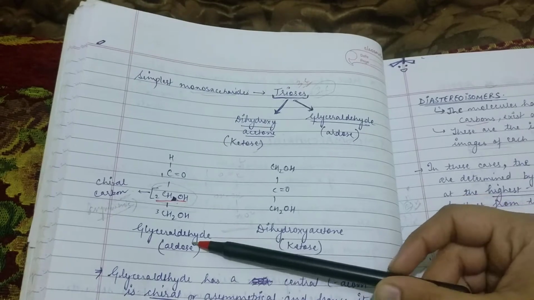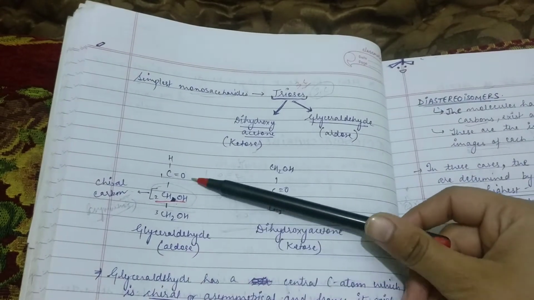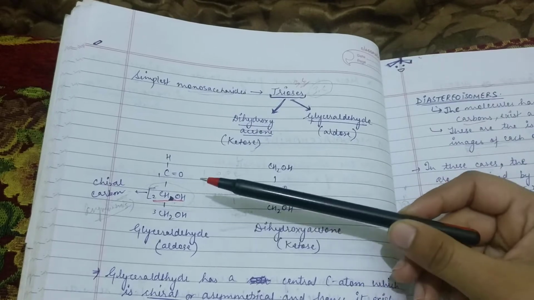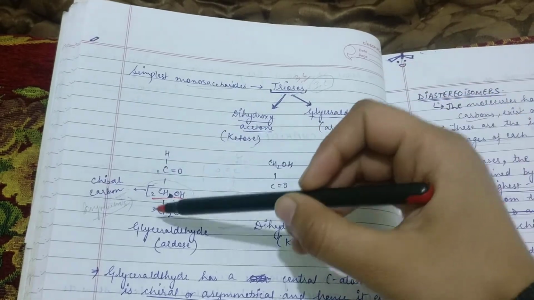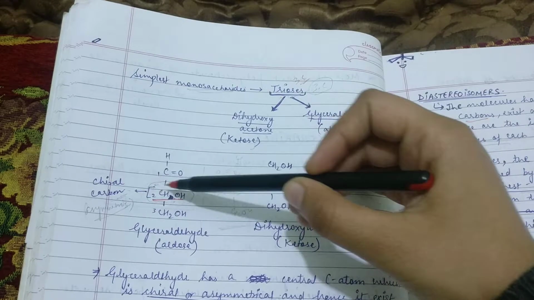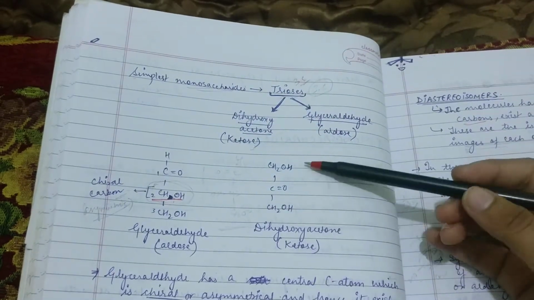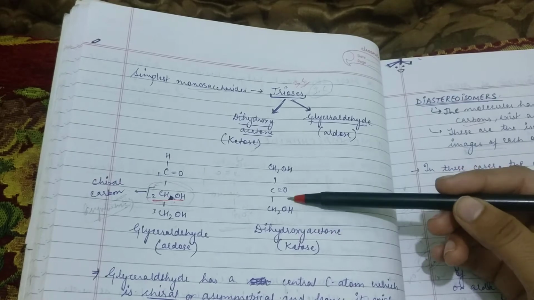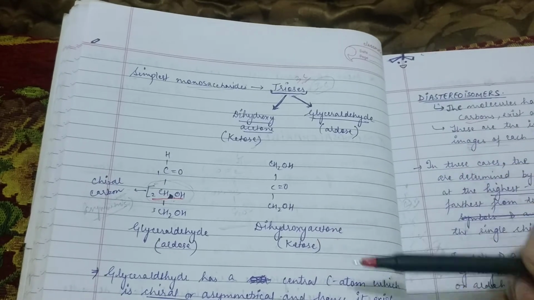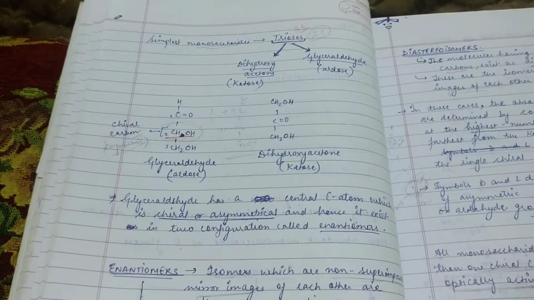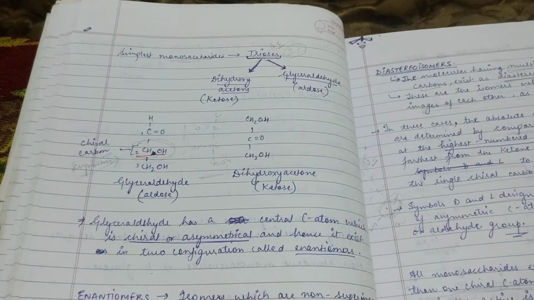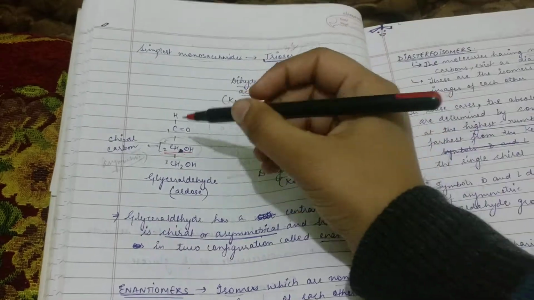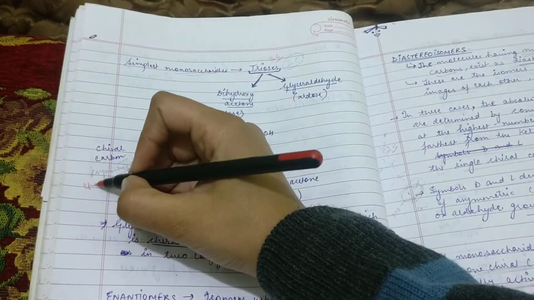The structure of glyceraldehyde is CHO, CHOH, CH2OH. In this glyceraldehyde, the second carbon is the chiral carbon, which is asymmetric. The structure of dihydroxyacetone is CH2OH, CO, and then CH2OH, which is a ketose. Glyceraldehyde has a central carbon atom which is a chiral carbon atom or asymmetrical carbon atom. We also call it a chiral center.